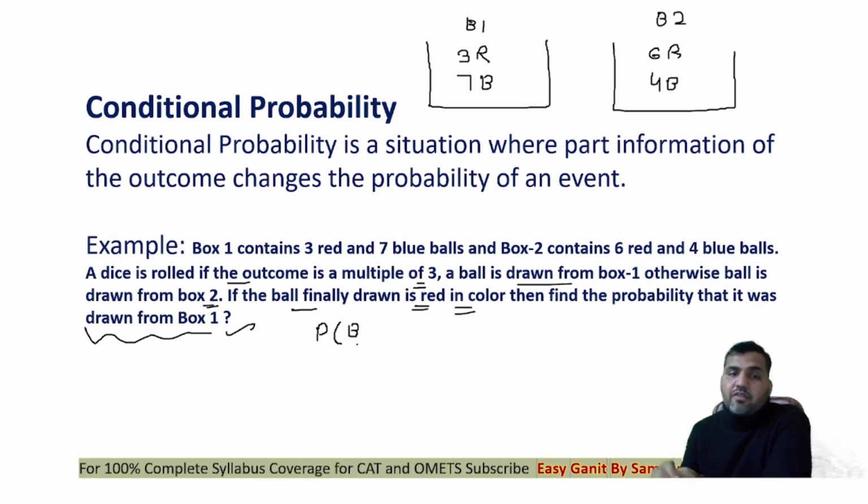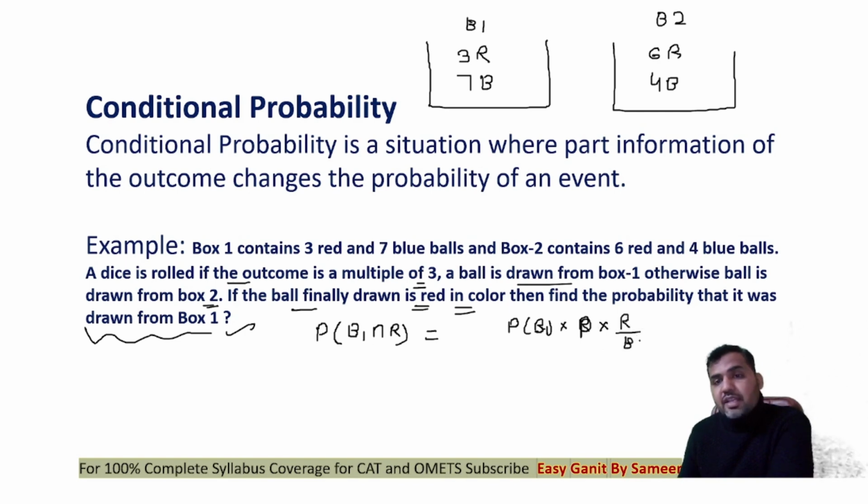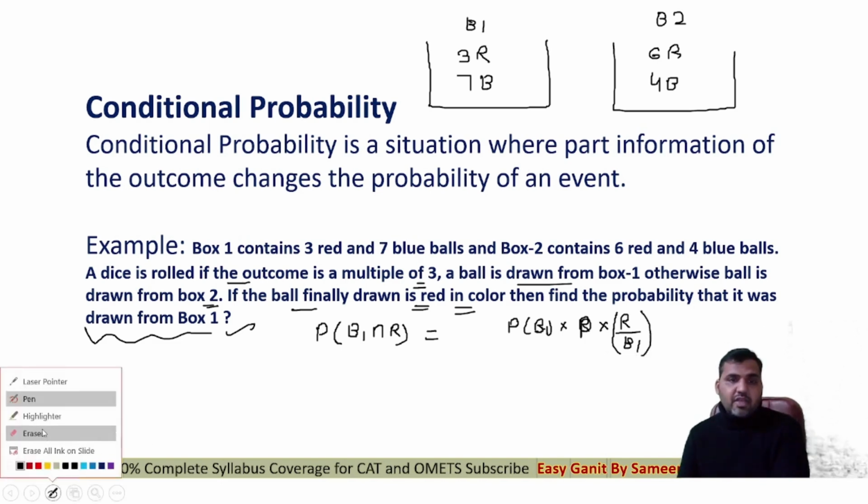A probability of drawing a red ball from box 1. So basically I'm supposed to find out the probability of selecting box 1, provided it's given that the ball drawn is red in color. Now this will be equal to the probability of drawing a red ball, provided the probability of selecting box 1, multiplied by the probability of drawing a red ball, provided that box 1 has already been selected, right? See guys, this is what we are supposed to find out.